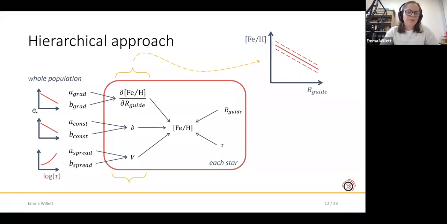So we would like to work linearly in age, but actually because the age error bars change along the age axis, as I said, it's a constant fraction of the total stellar age, the parameter space is too complex to explore. So instead we work in the log of the age. And we also take the spread to be an exponential, which is linear in the log of the age, because we don't want it to become negative.